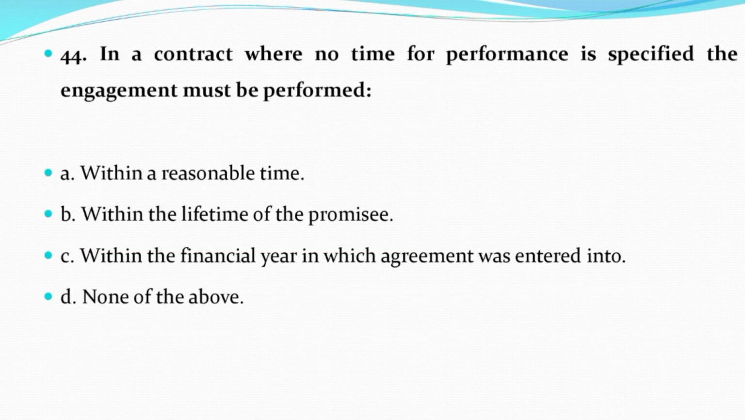Now question number 44. In a contract where no time for performance is specified, the engagement must be performed. Option A, within a reasonable time. Option B, within a lifetime of the promisee. Option C, within a financial year in which agreement was entered into. Option D, none of the above. And the correct answer is option A, that is within a reasonable time.